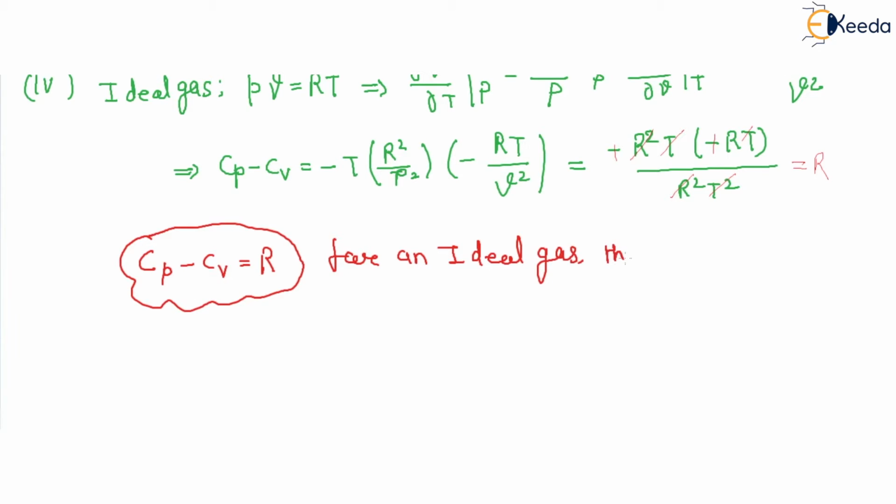For an ideal gas, this does not assume constant Cp and Cv.